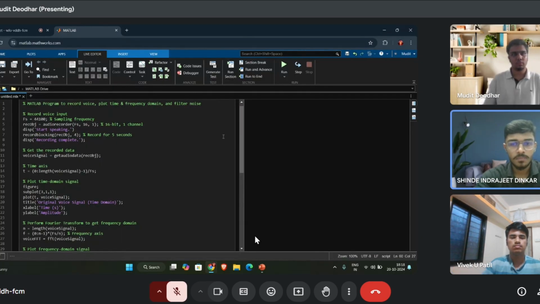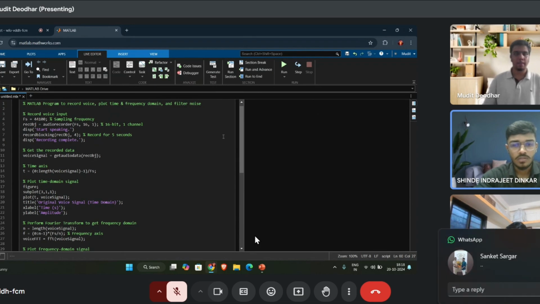Next is the MATLAB program overview. The objective of this MATLAB program is to record voice input, analyze the signal in both time and frequency domain, and then filter noise using a low pass filter. Step one is recording voice input.